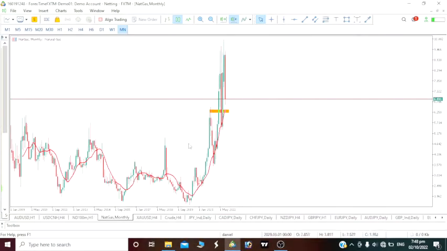Okay, here guys, here comes natural gas. We would want to see where the price will be moving for the next day, which is 3rd of October 2022.